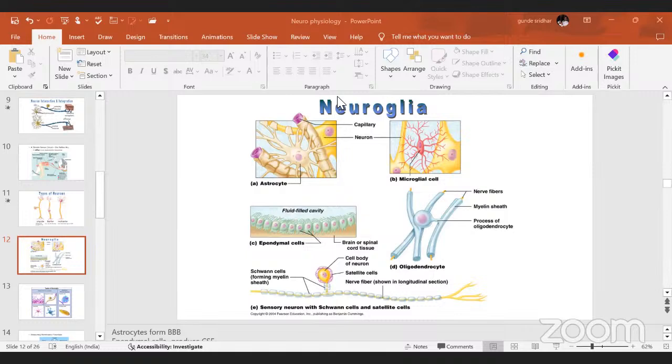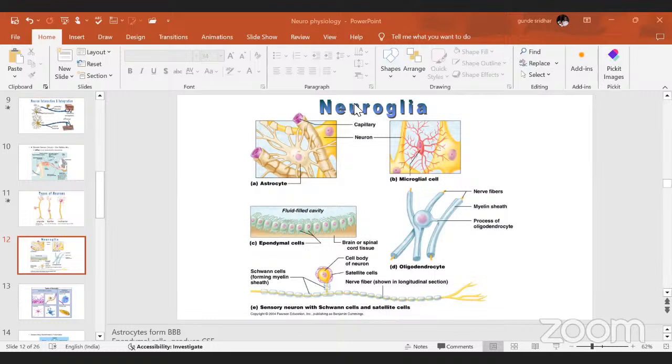Yes, now you can see here the first diagram. Astrocyte, microglia, then epidermal cells, then oligodendrocytes, then sensory neuron with the Schwann cell. You can call it a satellite cell.